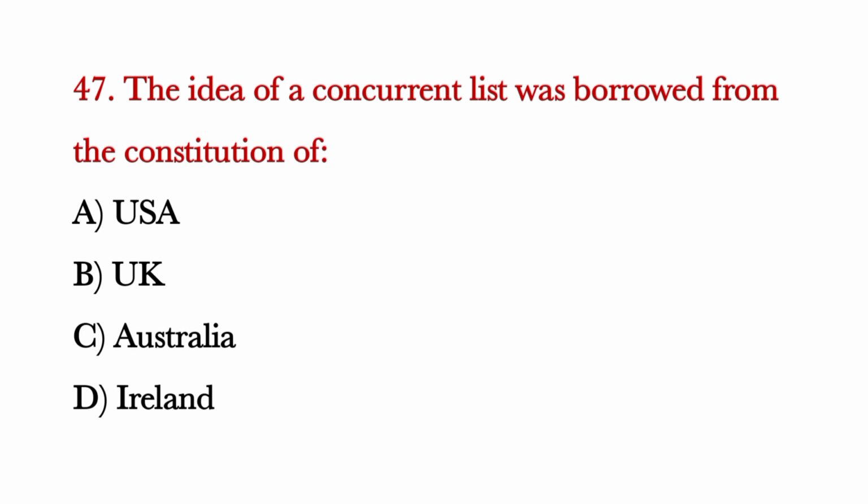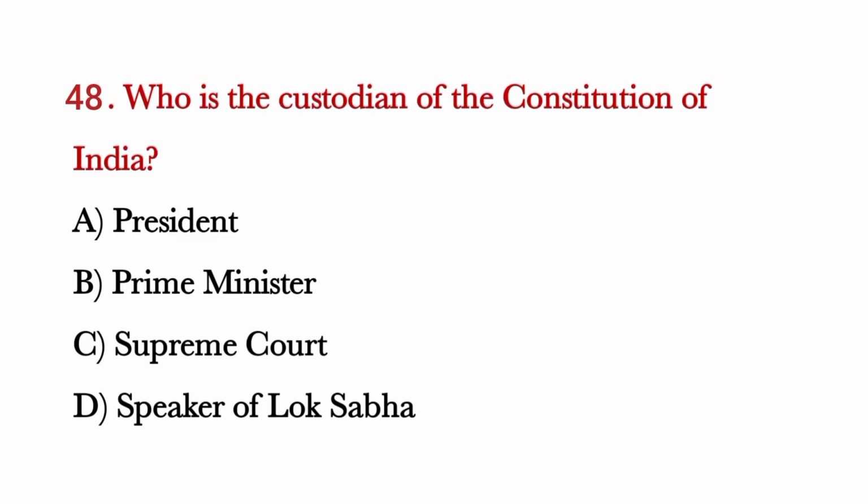The idea of a concurrent list was borrowed from the Constitution of. Correct answer is option C, Australia. Who is the custodian of the Constitution of India? Correct answer is option C, Supreme Court.